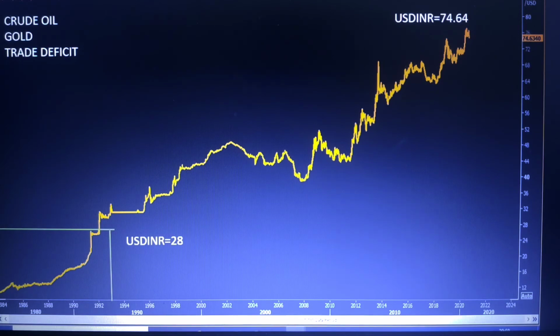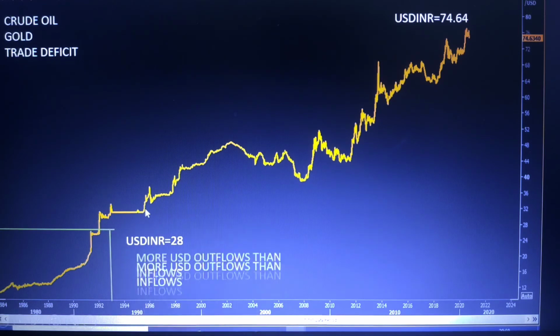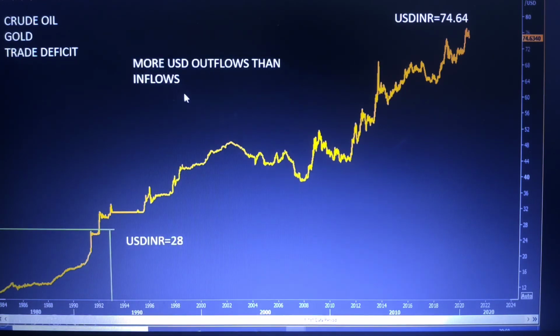So what will happen if we have more outflows? It will cause currency depreciation, because when you were giving 28 rupees you got $1, but now it has touched 74 rupees that you have to pay to get $1, because that much demand for the dollar is there in the market. As I said, more USD outflows because we are importing more than the inflows we are getting.